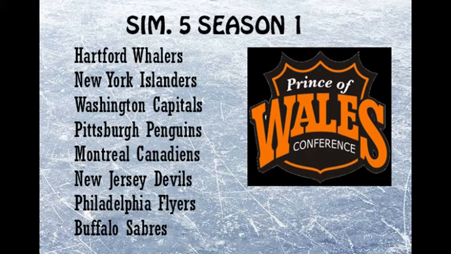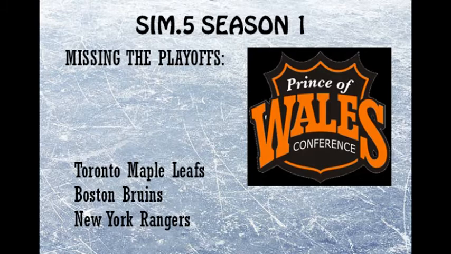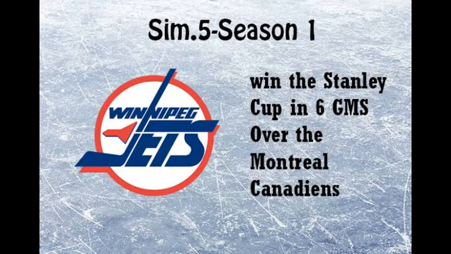In first place in the Prince of Wales Conference are the Hartford Whalers, followed by the New York Islanders, Washington Capitals, Pittsburgh Penguins, Montreal Canadiens, New Jersey Devils, Philadelphia Flyers, and Buffalo Sabres. Missing the playoffs in the Prince of Wales Conference are the Toronto Maple Leafs, Boston Bruins, and New York Rangers. The Winnipeg Jets beat the Montreal Canadiens in 6 games to win the Stanley Cup.